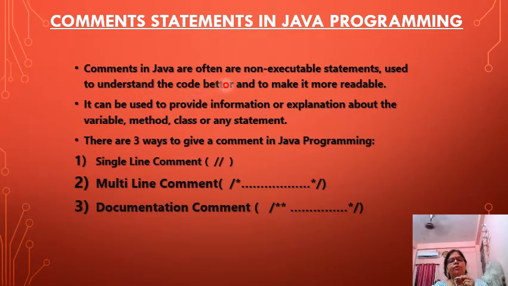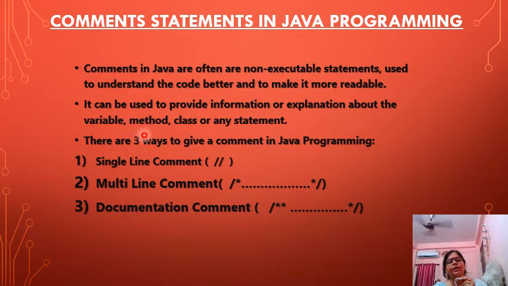Comments in Java are non-executable statements used to understand the code better and to make it more readable. We use comments in our programming so that we can understand what we are doing and what we have implemented in a program. They can provide information or explanation about the variables, functions or methods, classes or any such statements we have used.